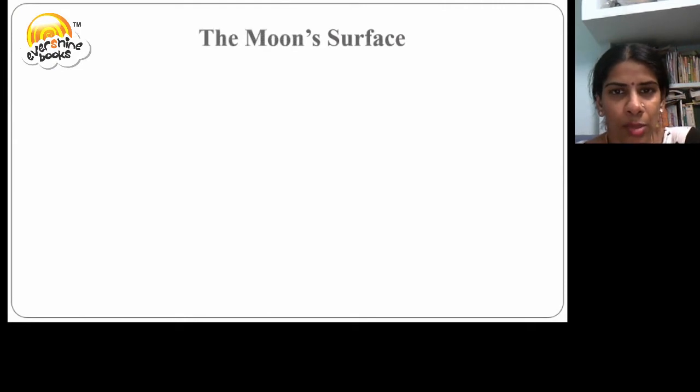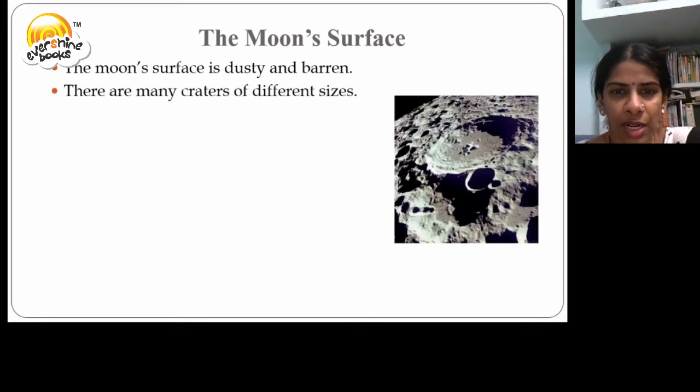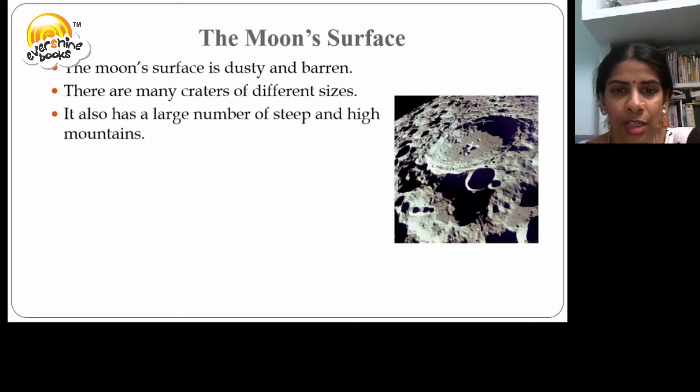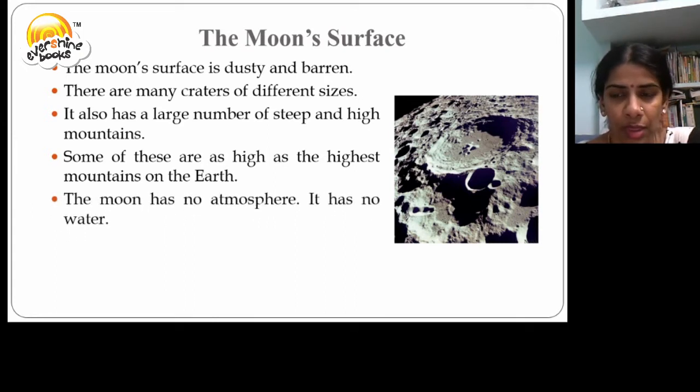Let us now discuss about the surface of the moon. The moon's surface is dusty and barren. There are many craters of different sizes. It also has a number of steep and high mountains. Some of these mountains are also as high as the highest mountains on the earth. The moon has no atmosphere and no water. Therefore, life cannot exist on the moon.